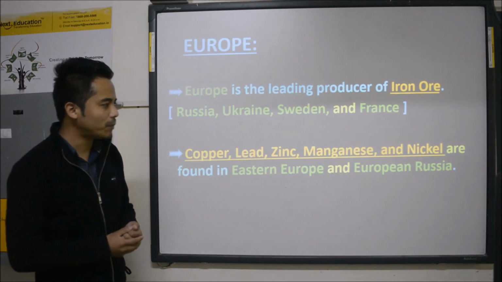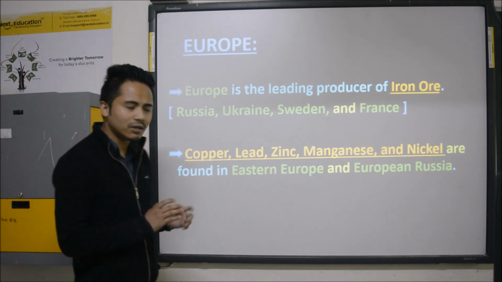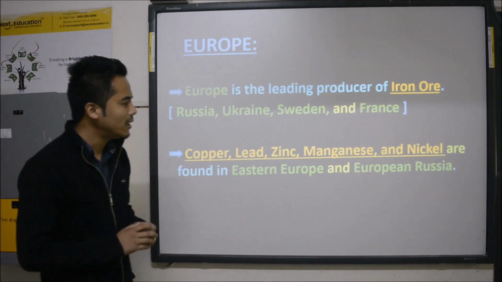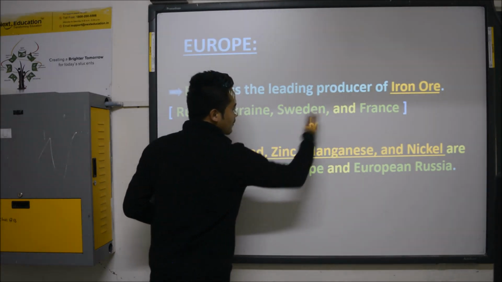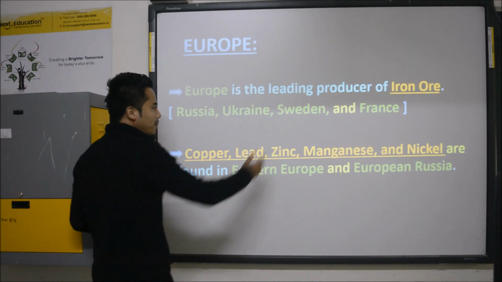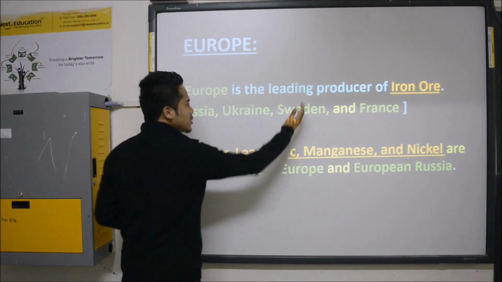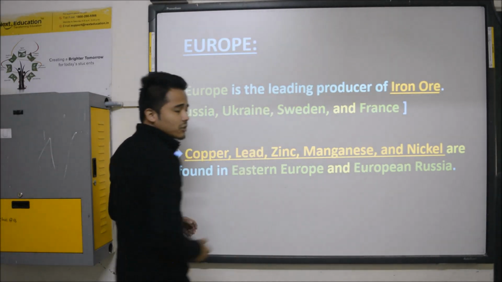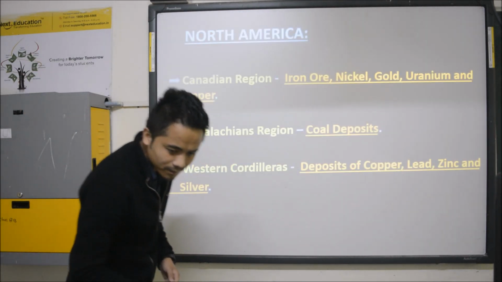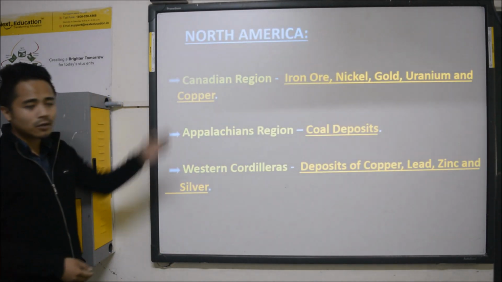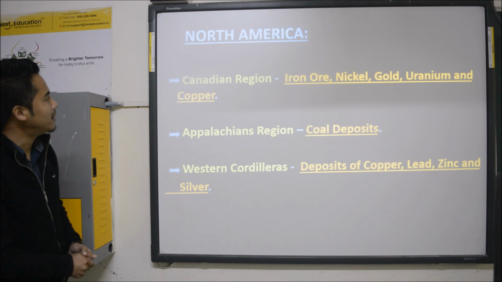Why we are saying European Russia is that Russia is a very huge country, and some parts of Russia are under the European region. The western part of Russia is under the European region. That is the reason why it is called European Russia. So now let's talk about another continent, which is North America.